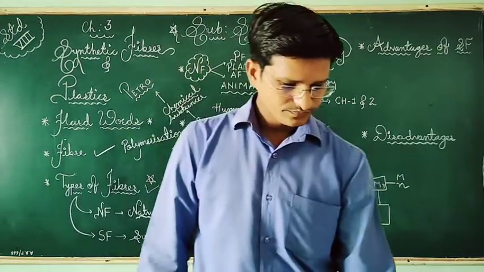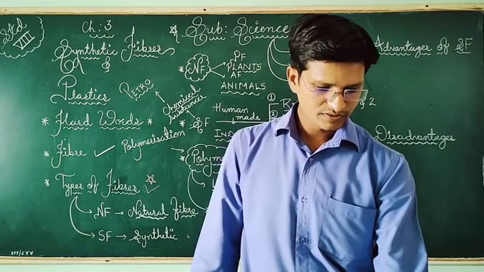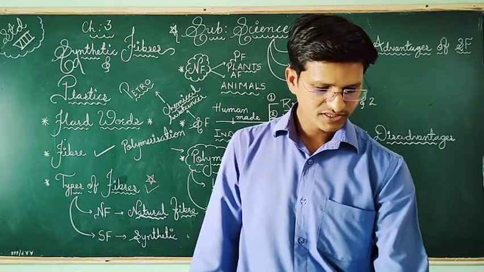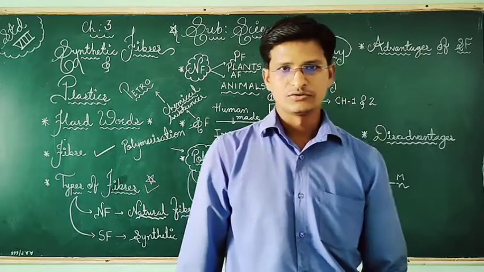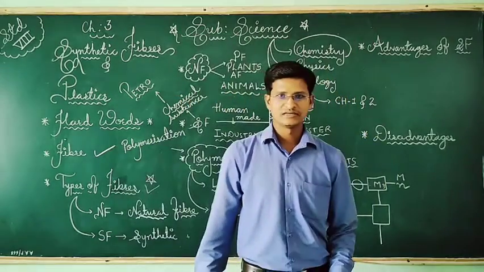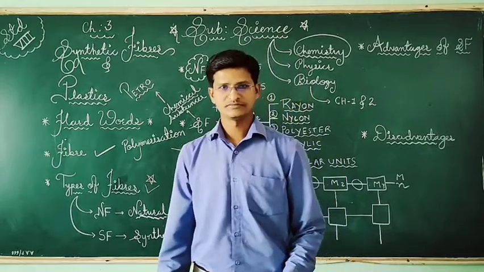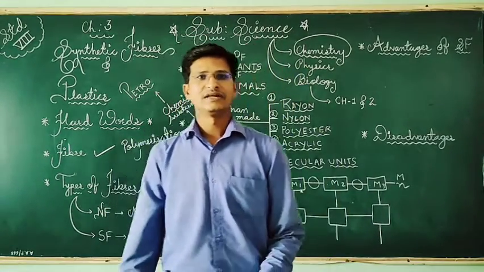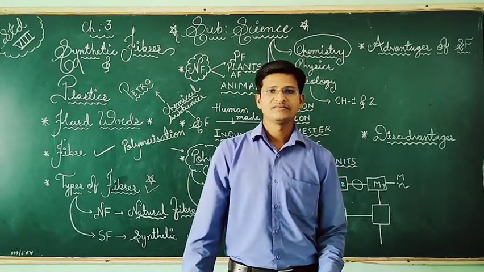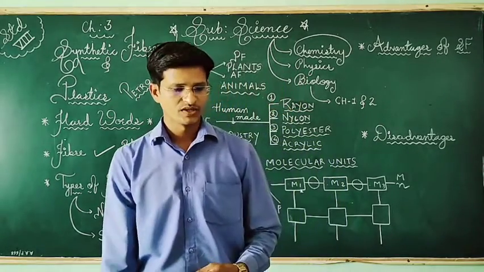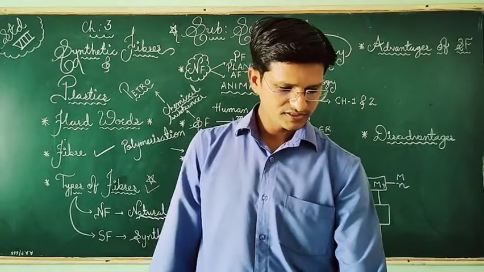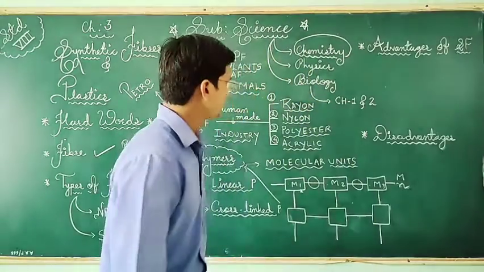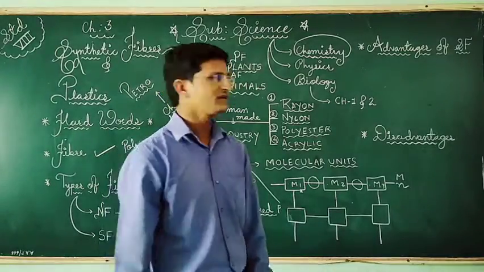Okay, so in natural fibers also there are polymers. Cotton fiber is a polymer made up of cellulose. In plants and grass there is cellulose, and that cellulose is taken by the buffalo, cow and different animals. Even we also have it. This is made up of many glucose molecules joined together, and they make cellulose.